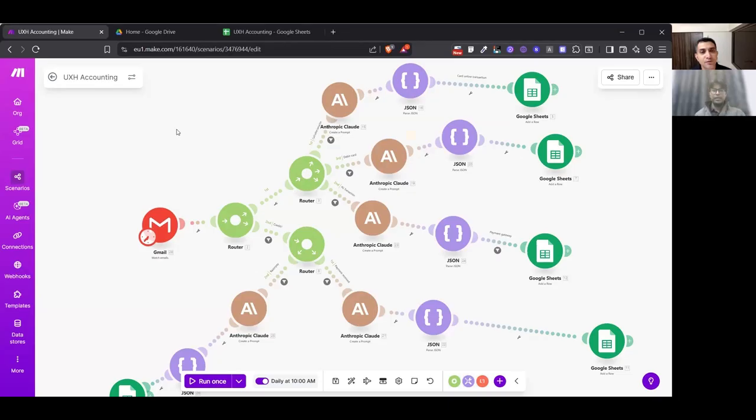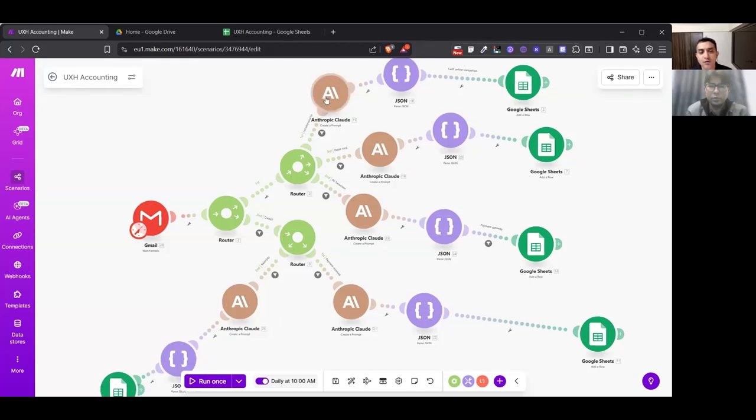So this is the Make interface. As I said, Make is a no-code based tool. And this is Anthropic Claude. Claude is one of the popular AI models. Because of this, I was able to pull this off in a very quick time. Otherwise, it would have been tough. Why? I will give you context.